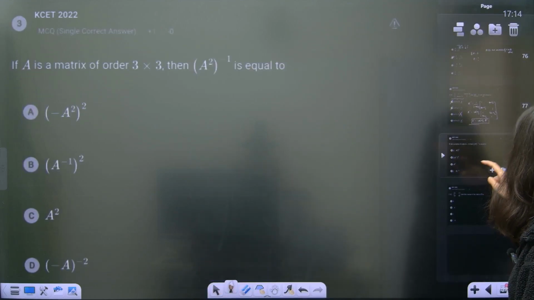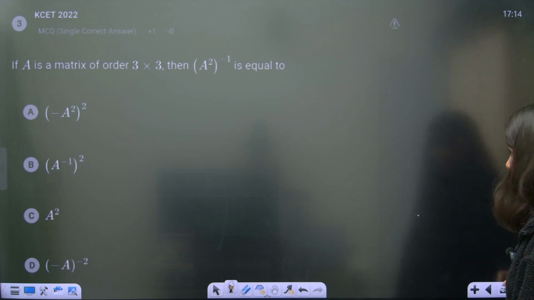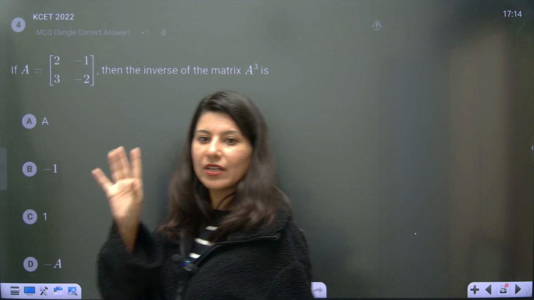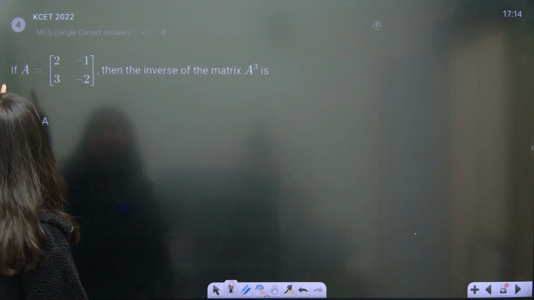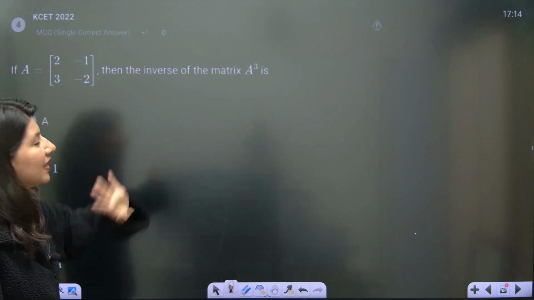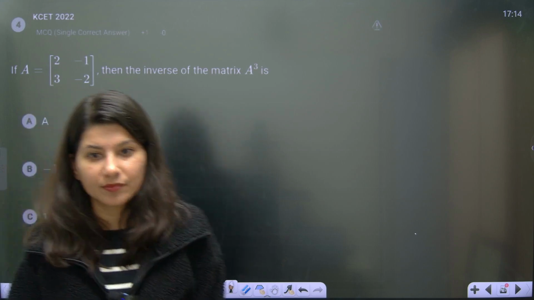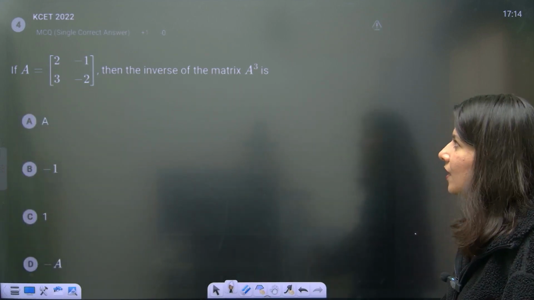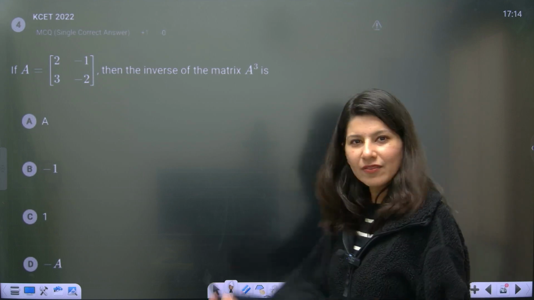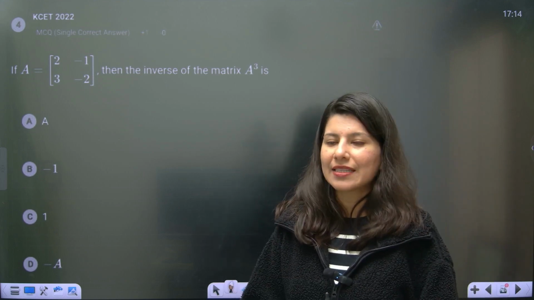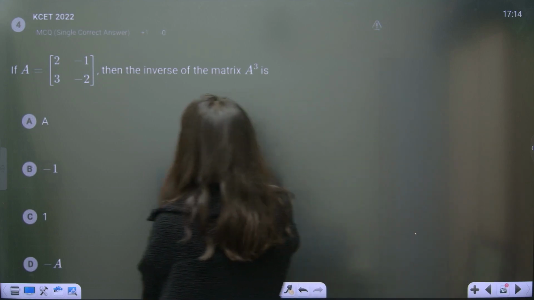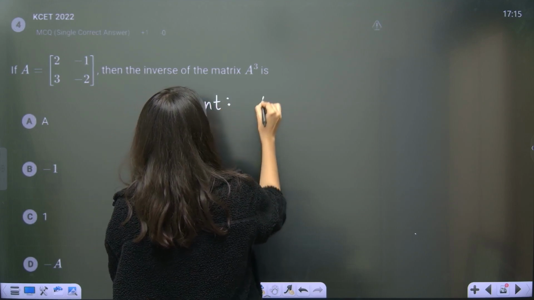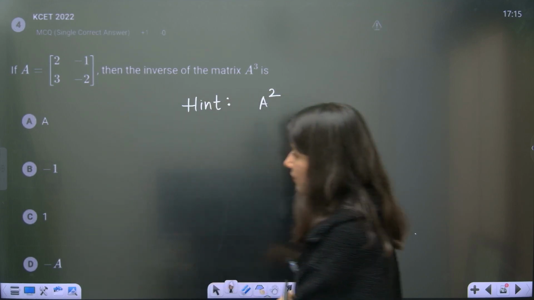Now, 2 questions are left. I want to do this question, only one question. A is this, then the inverse of matrix A cube is what? I think I can give this as a homework. Hint: first of all, calculate A square.